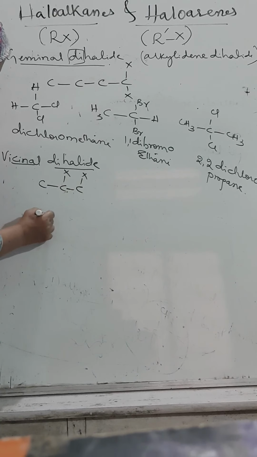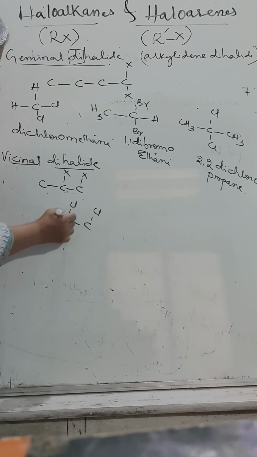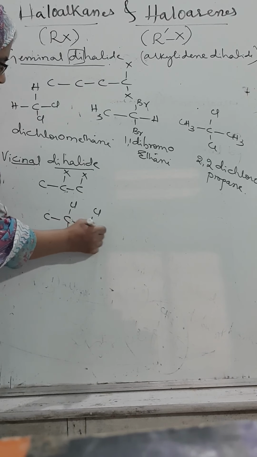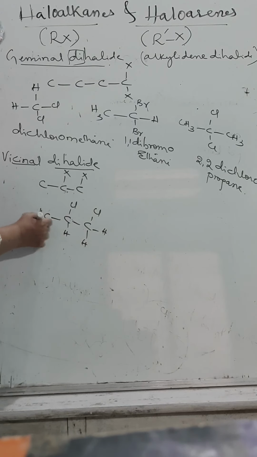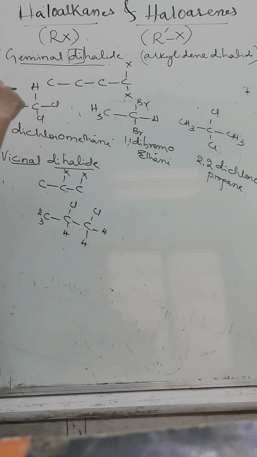If we go to the example, a three-carbon atom chain with one chloro group on each adjacent carbon, remaining is hydrogen. Actually, geminal dihalides are called alkylidene and the vicinal ones are called what?